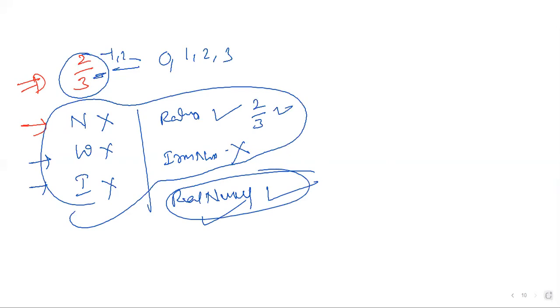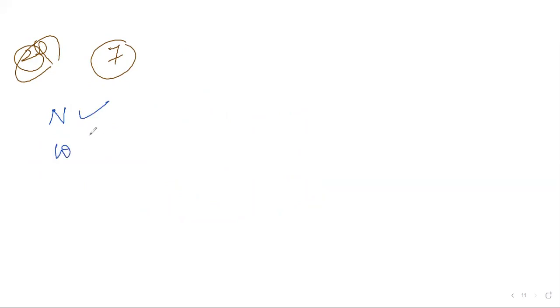Now I'll take one more example, the second example, for your convenience. I'll take the number 7. One by one I'll check it out. Is it a natural number? Yes, 7 is a natural number. Is it a whole number? Yes, because it is a natural number, automatically it's a whole number, no doubt at all.